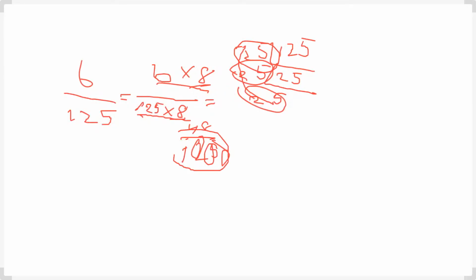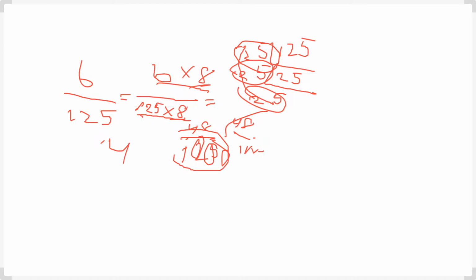So the fraction is 48 by 1000. Here, 48 by 1000 is equal to what?